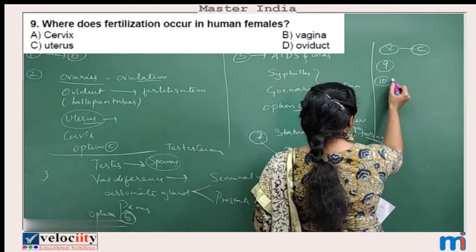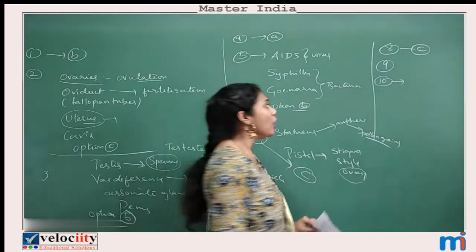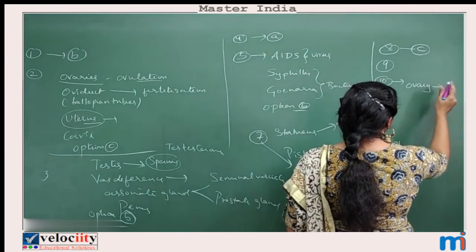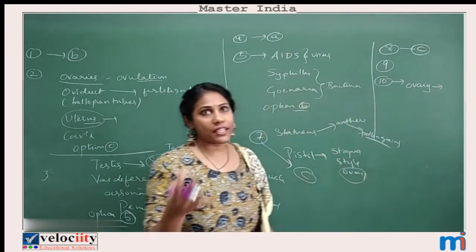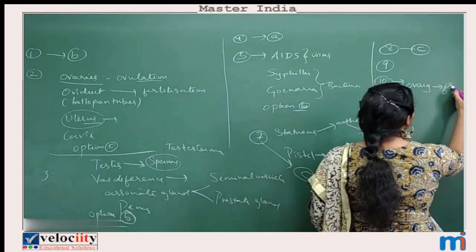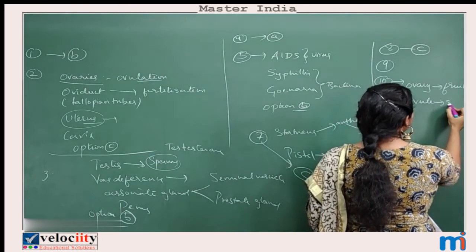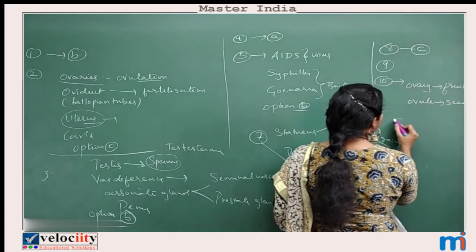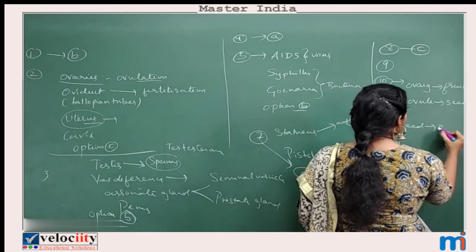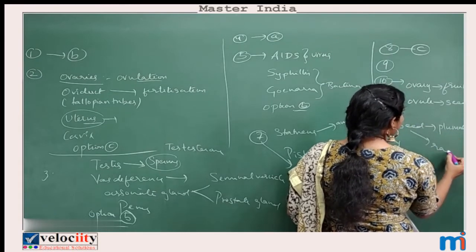Let me discuss some concepts before the 10th question. You know what? Always ovary gets converted into fruit after fertilization. Ovule gets converted into seed. Okay, again, seed has two structures. One is plumule and radicle.